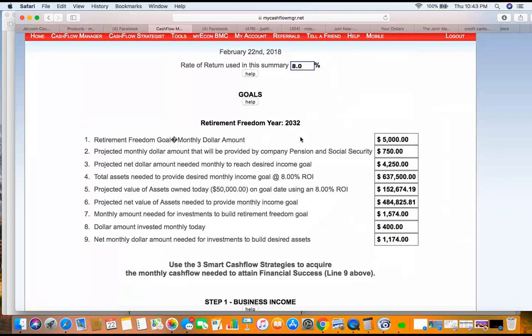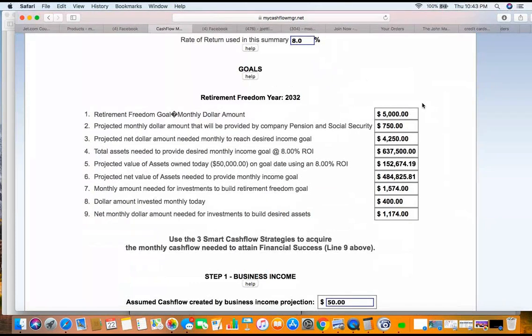We're trying to retire by 2032. We're going to get an 8% rate of return, okay? We need $5,000 a month. Okay, based on all this, look at this. I need $637,000. See, look, it's giving you a vision. It's giving you the opportunity to see down the road. Where are you trying to go? If you don't know where you're trying to go, you won't get anywhere.